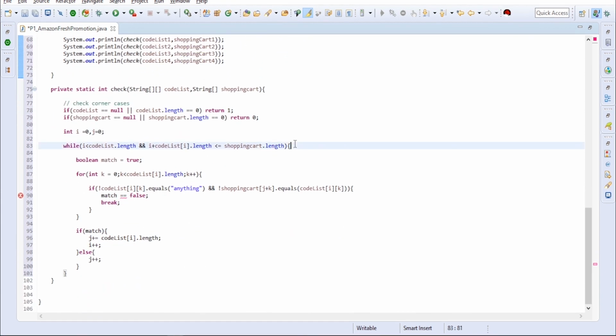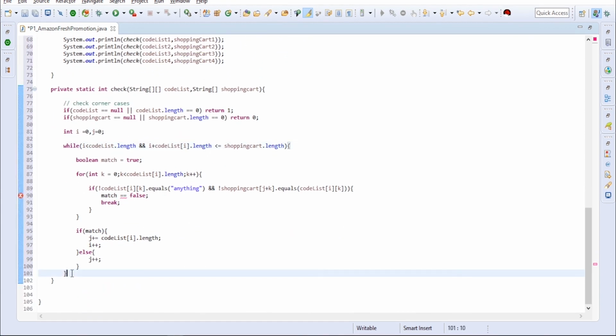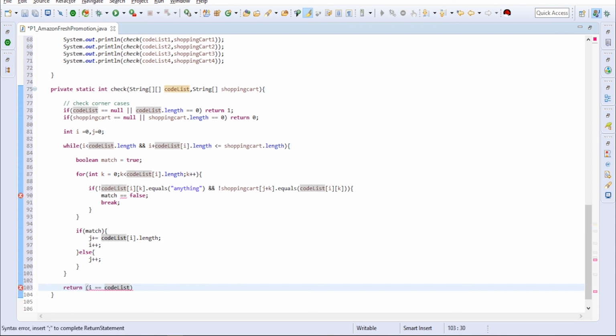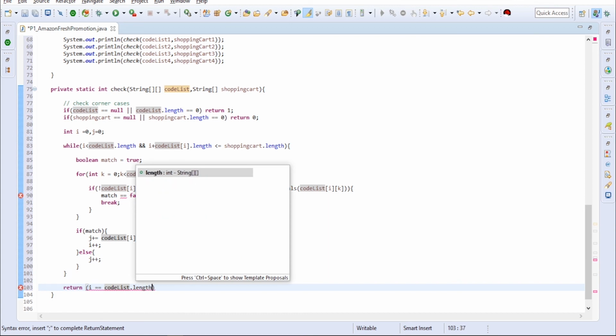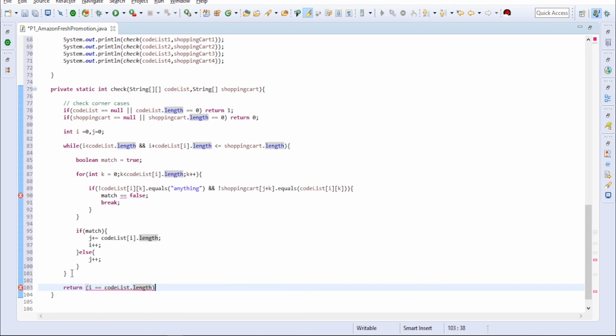So we'll send the output by checking the length: i should equal code list dot length. If it is equal, that means everything in our code list is matched. If it is not, we will return 0.